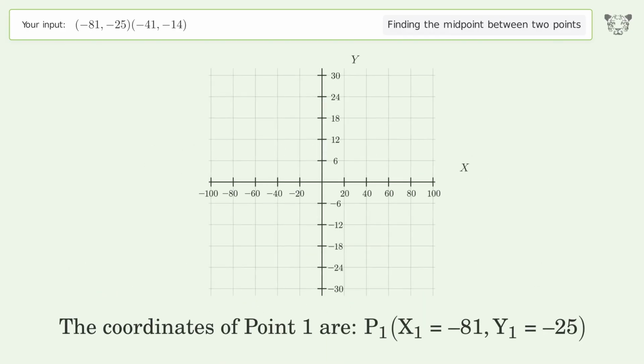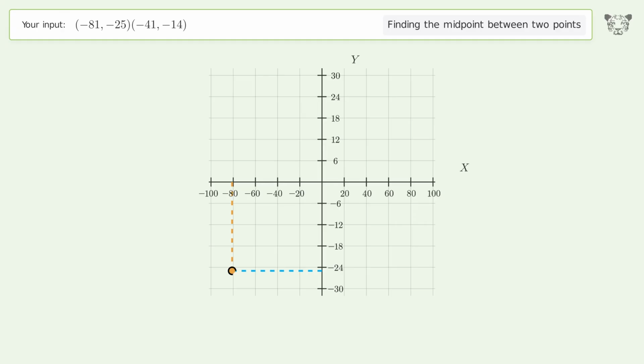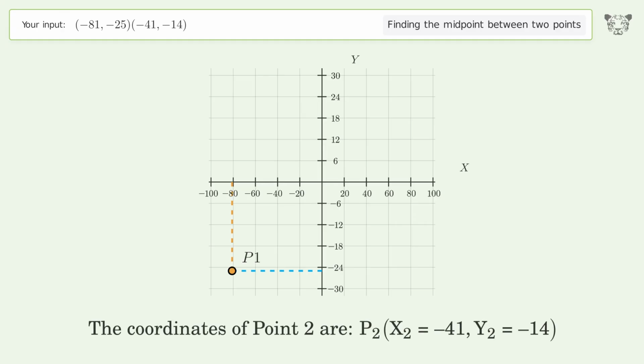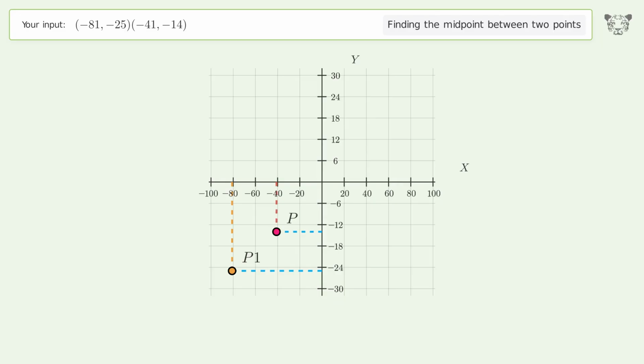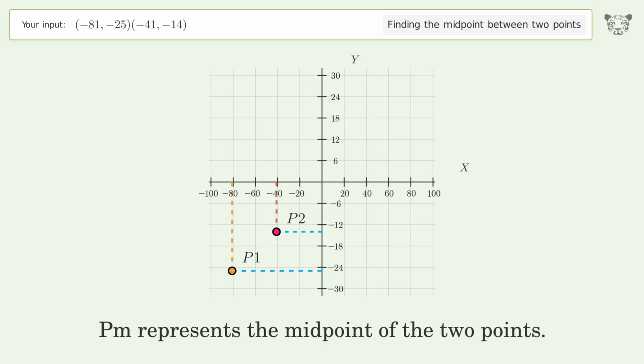The coordinates of point 1 are x1 equals -81, y1 equals -25. The coordinates of point 2 are x2 equals -41, y2 equals -14. PM represents the midpoint of the 2 points.